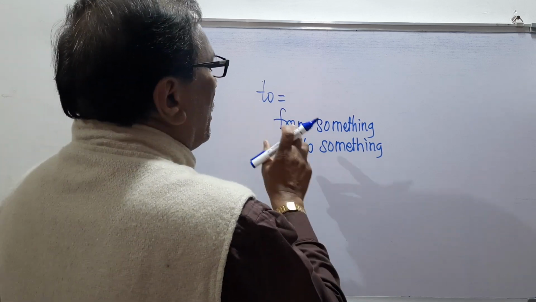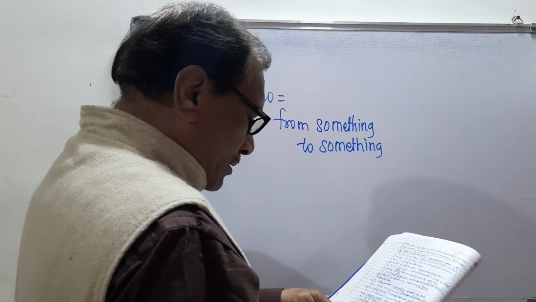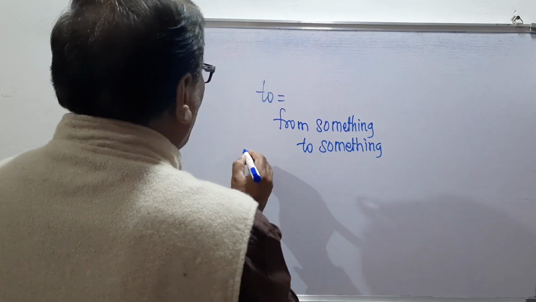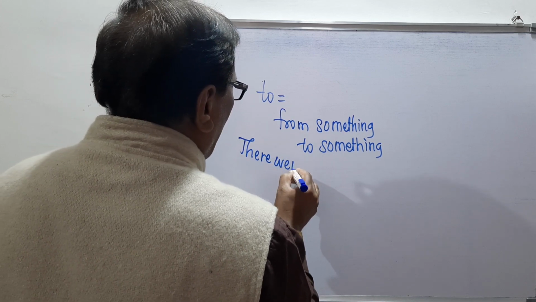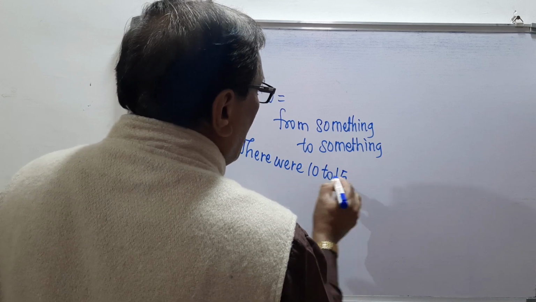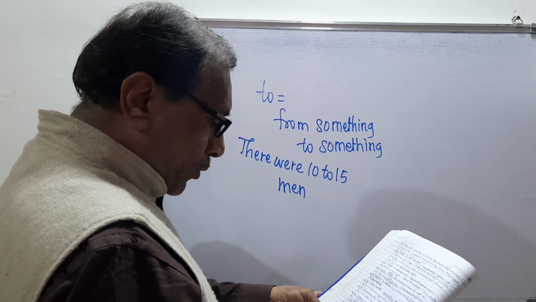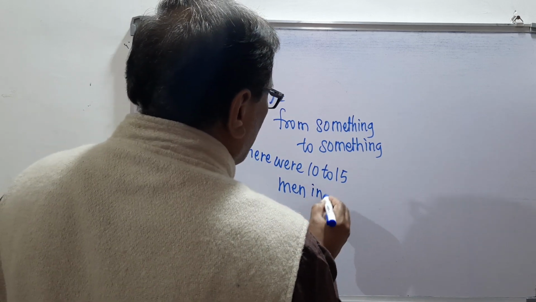"To" means from something to something. The example is: there were 10 to 15 men in the conference.